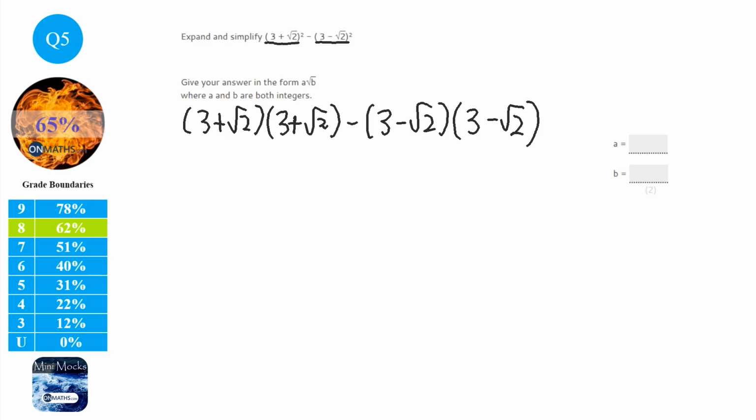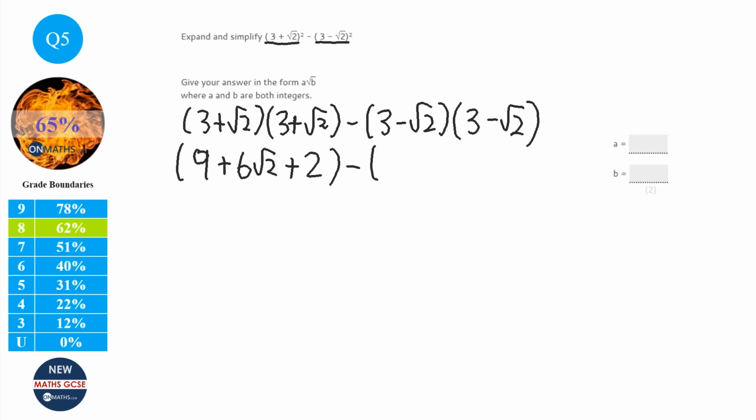Okay, now we're going to expand these. Now, I'm not going to go into the methods of expanding quadratics, but we've got loads of videos on our channel, on our website, to help you with that. So use whatever method you are comfortable with, whether it's FOIL or smiley face or whatever you want. I'm going to put them into brackets though. So 3 times 3 is 9. Then we've got plus 3 root 2 plus 3 root 2, so plus 6 root 2. And then we've got root 2 times root 2, which is plus 2.